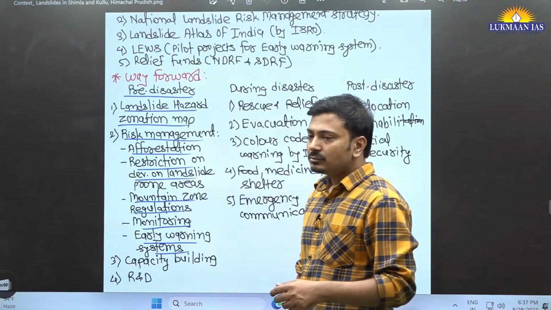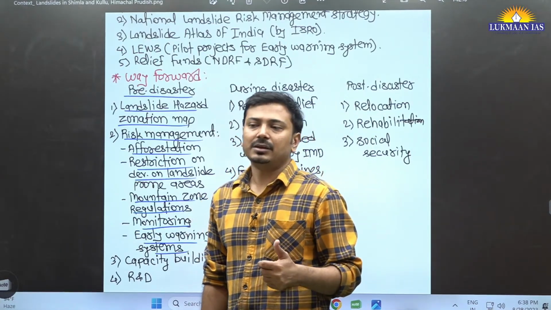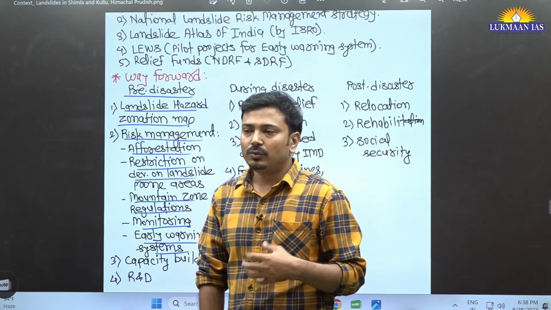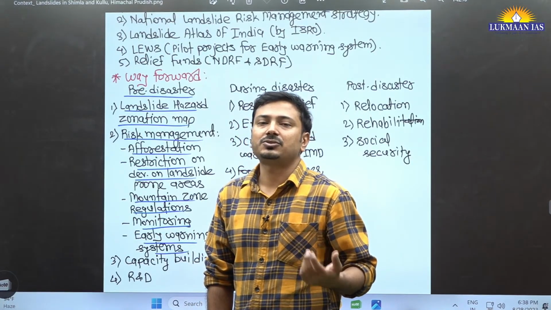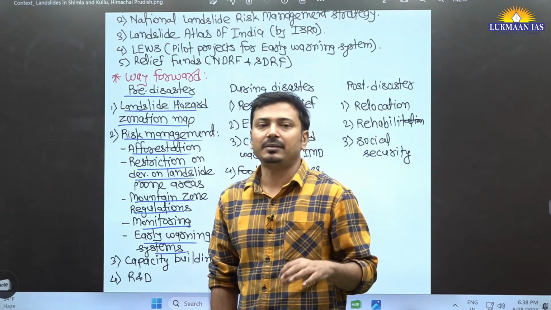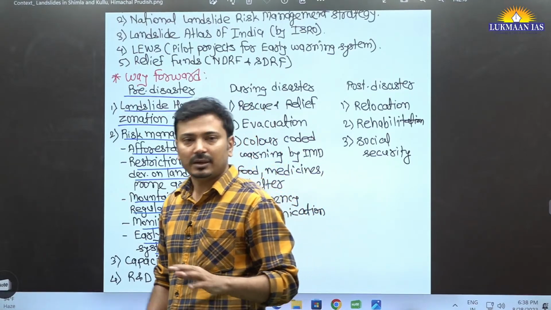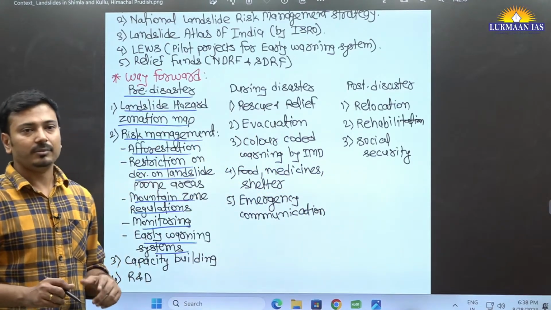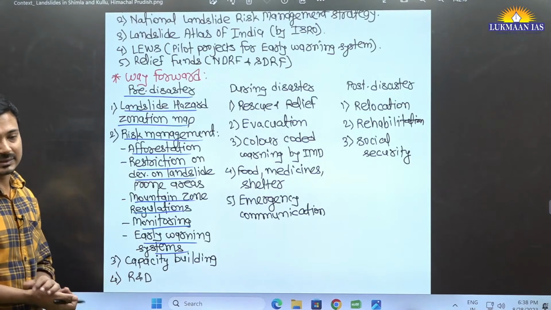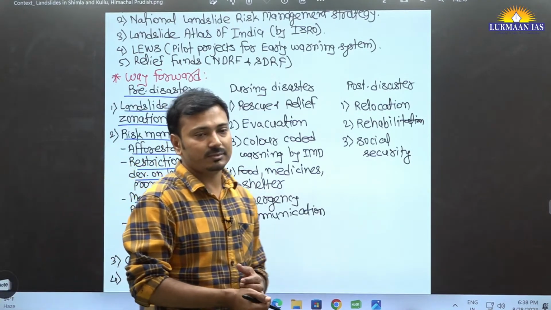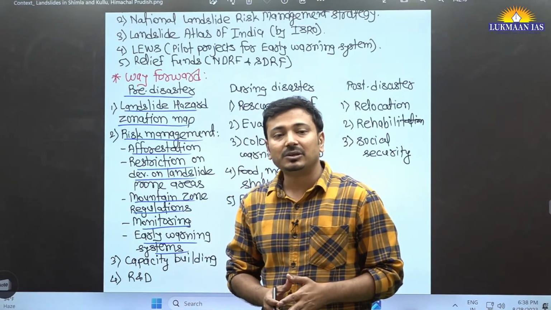For example, IMD is continuously monitoring the rainfall. Once it is understood that in the next 24 hours, 48 hours there can be excess rainfall in a particular region, local resources and administration can be mobilized. People can be evacuated, all these things can be done. But at present, the early warning system is not developed similar to cyclone.